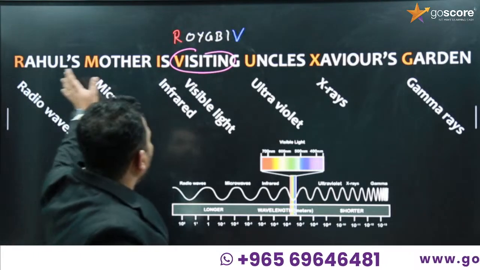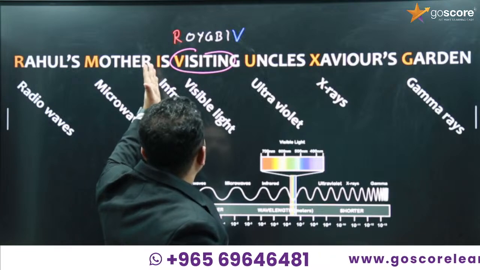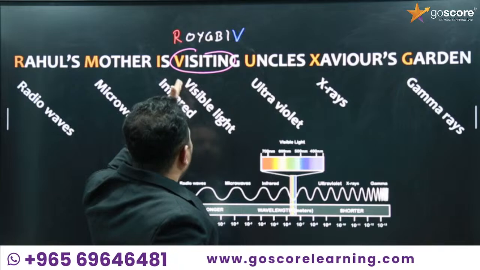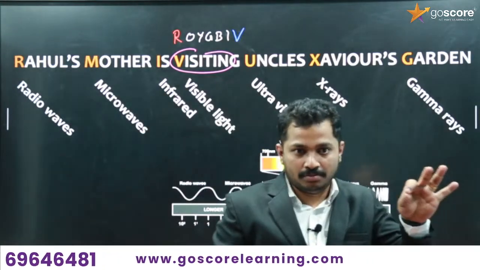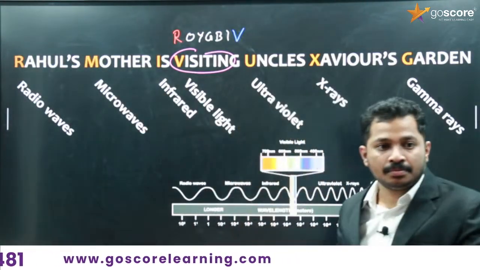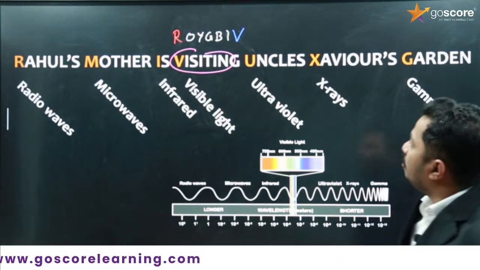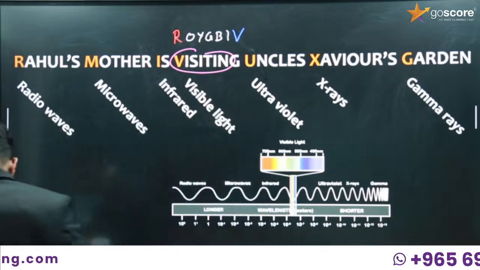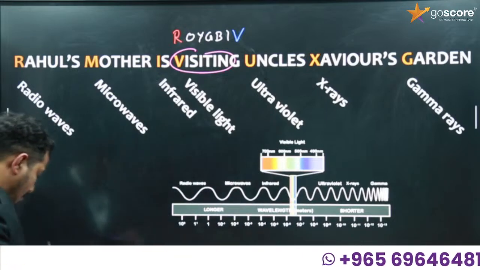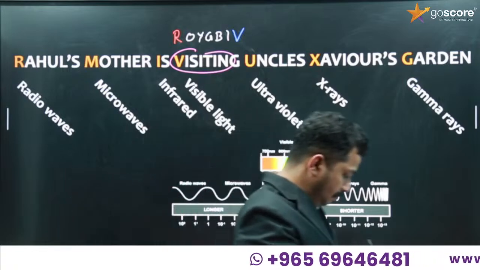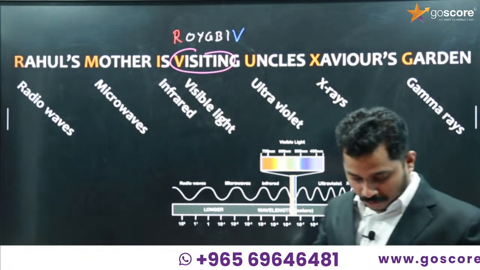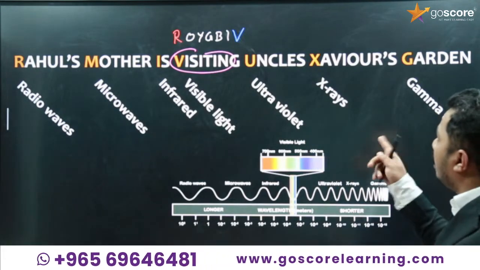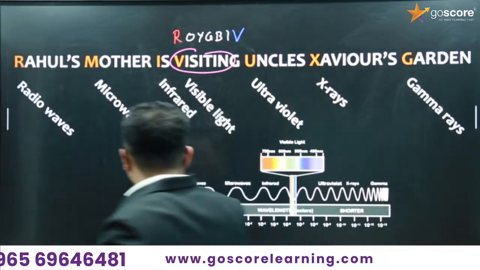So even though you are going in this order, remember that after infrared, visible light starts, and it doesn't start with violet. After infrared, you have to start with red. Remember that. And before ultraviolet, there is violet.